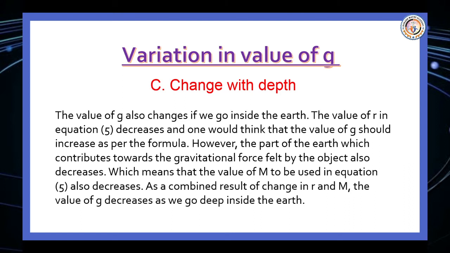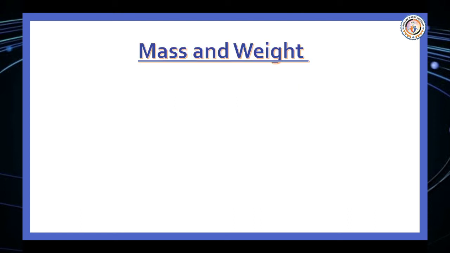However, the part of the Earth which contributes to the gravitational force felt by the object also decreases, which means that the value of M to be used in equation 5 also decreases. As a combined result of the change in R and M, the value of g decreases as we go deep inside the Earth.